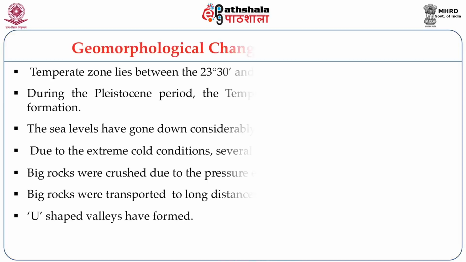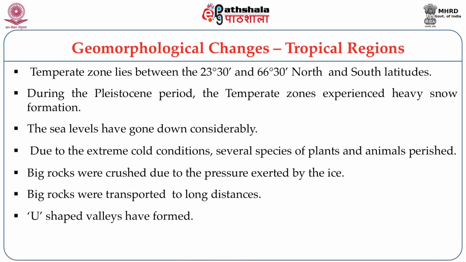Another important development was the formation of the U-shaped valleys. Since the water in the rivers was consolidating into ice, whatever stones and rocks were getting embedded in this ice were being carried by the flow of the river or the flow of the ice.